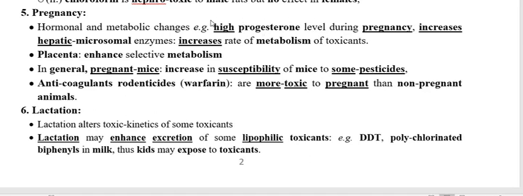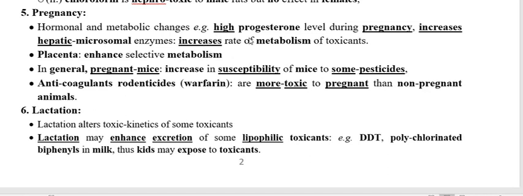So if a high concentration of progesterone is there, it increases the metabolizing enzyme concentration. High progesterone, as found in pregnancy, means high metabolizing microsomal enzymes, that is cytochrome P450. If a high amount of metabolizing enzyme is there, the more metabolism there is.